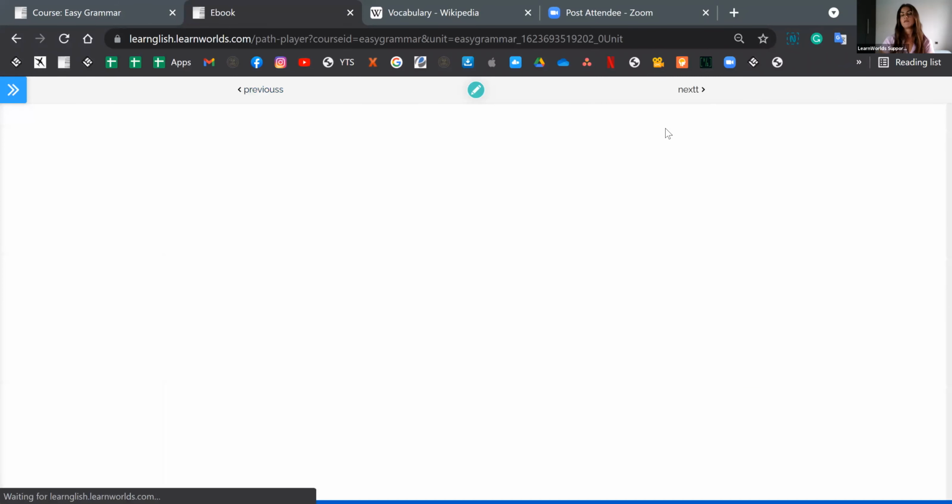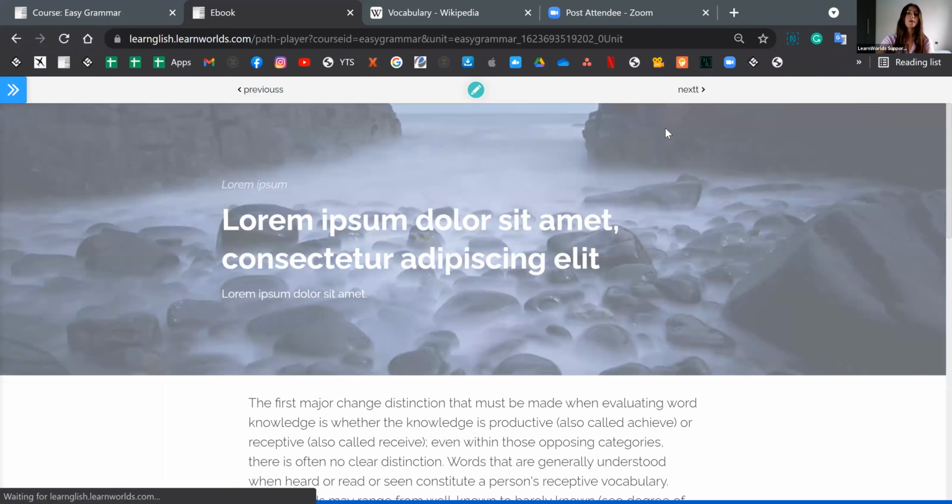And finally, we have the ebook. Ebooks are very interesting and very, very useful.